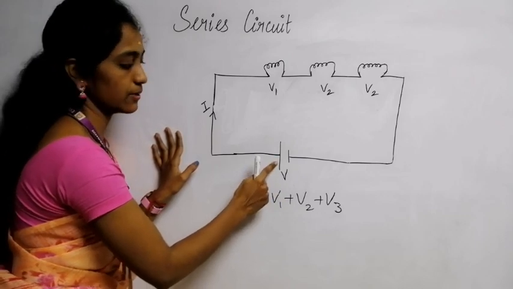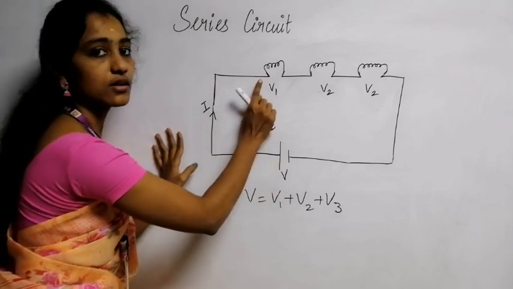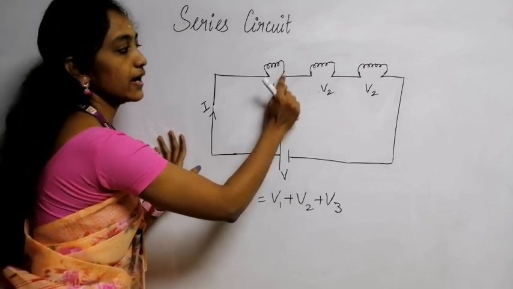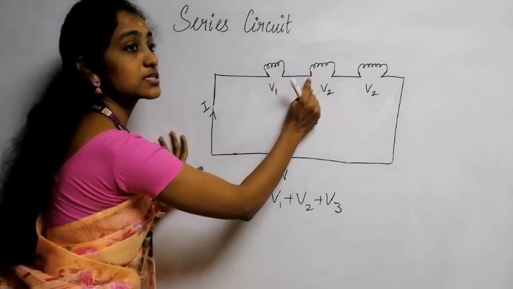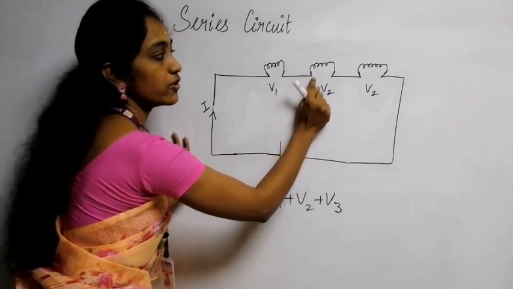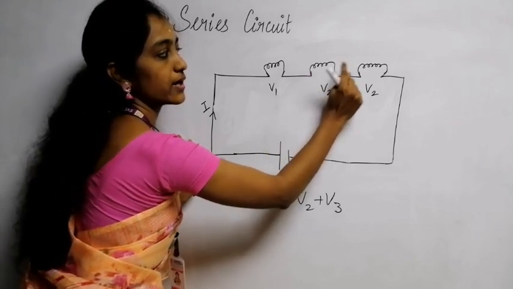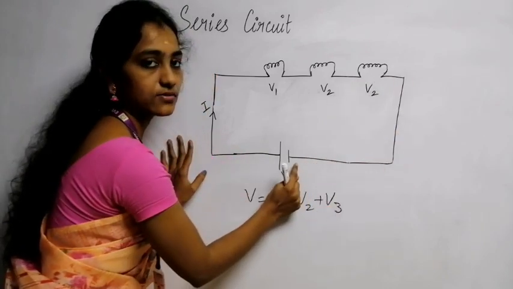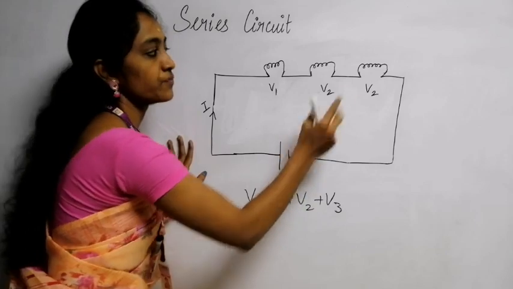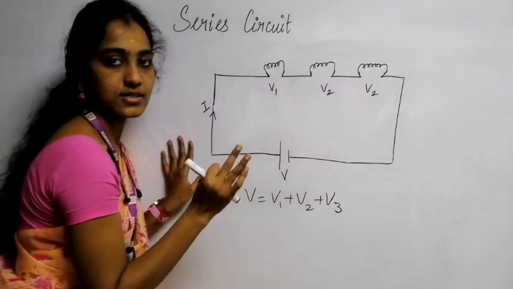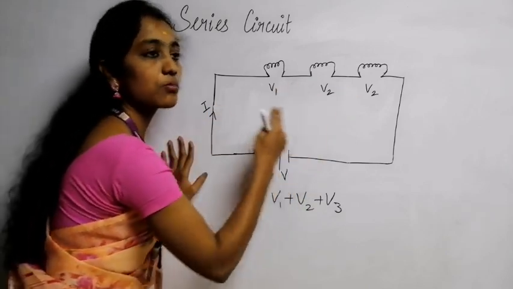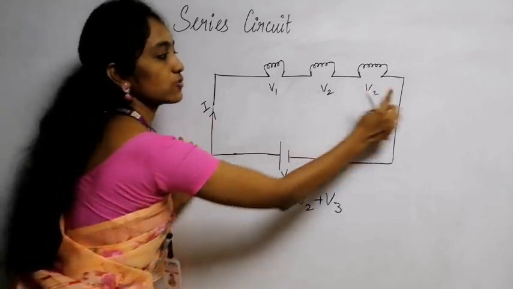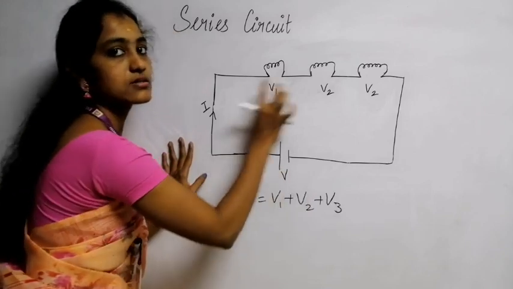See, this is the voltage. The positive terminal is connected to one end of the resistor, I mean the first resistor. The other end of that resistor is connected to the second resistor's first pole. The second pole of this end will be connected to the third resistor and this end will be connected to the negative terminal of the battery. Here we have connected only 3 resistors. If we want, we can connect more than 3, or 4 or 5, whatever it is, but the electrons will flow only in the same path.